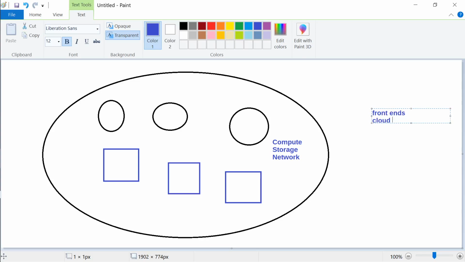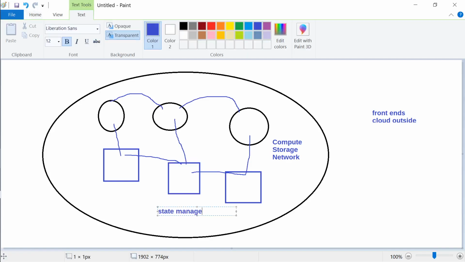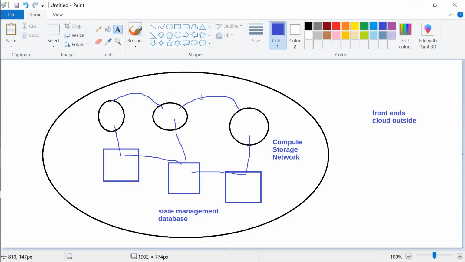from the cloud, outside the cloud, right? Even so, if you want to remember the state between this fellow and this fellow working together, if they all also want to talk to each other, they all have to go through the cloud. How will the cloud manage so many services? How will the cloud remember that these services are connected to each other, the networks are connected to each other, the storages are connected to each other? All that has to be maintained in a separate database, and that database is again called a state management database. Only when you remember what the state was last time, you will be able to reinitialize. In case something goes wrong, you will be able to reinitialize it using the state management database.